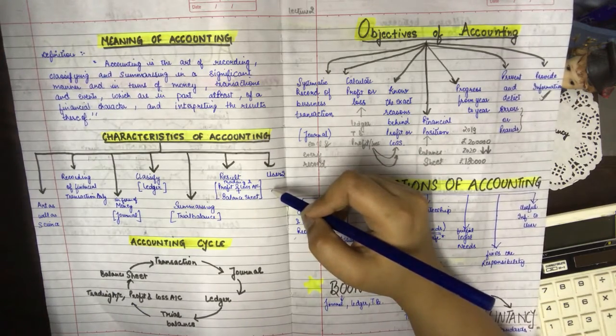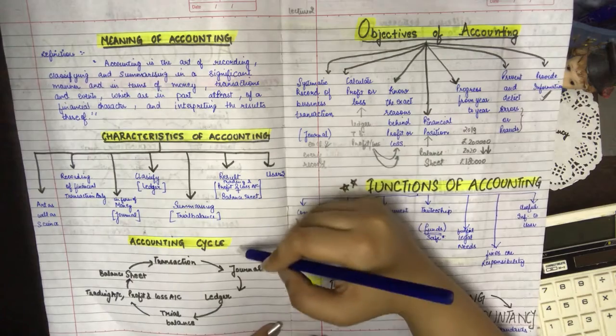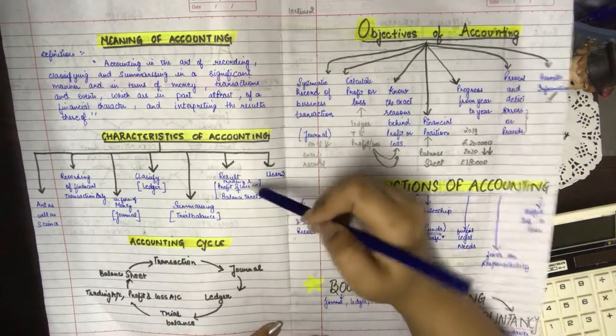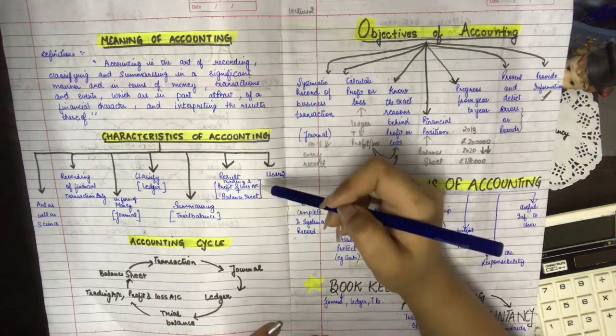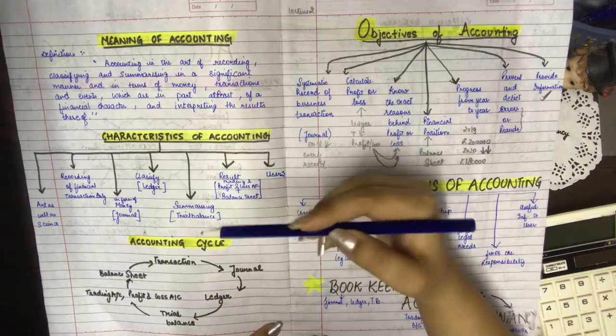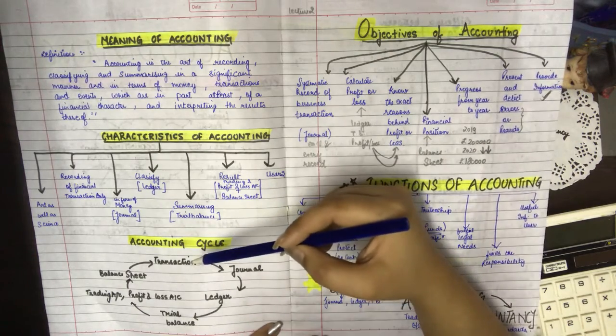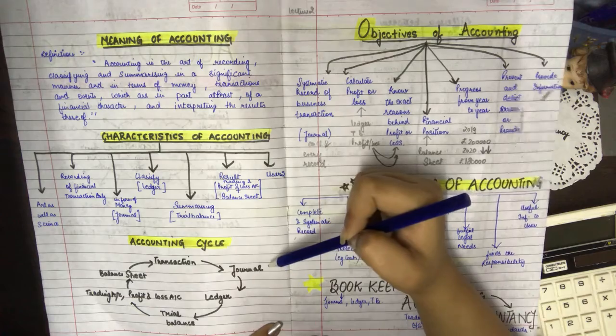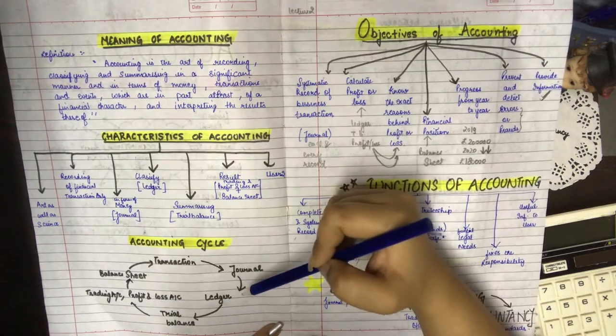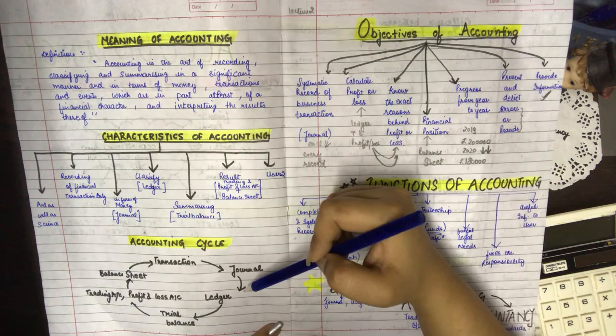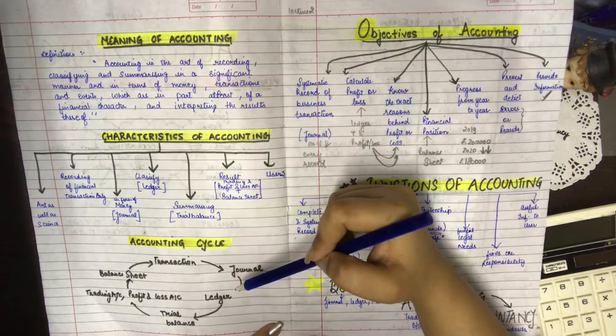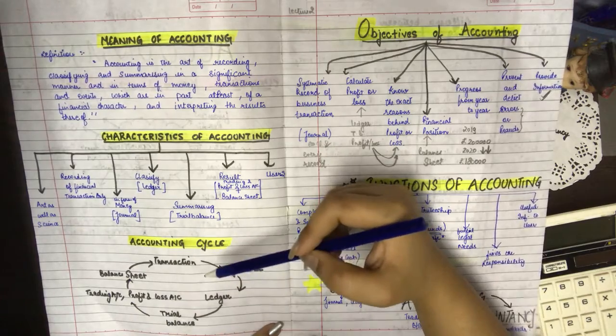Fine. So next we have the accounting cycle. What we have done in characteristic are all covered in accounting cycle. First we have a transaction. All the transactions are recorded first in journal. Then for every entry we make an account. The account of every particular head are maintained, and that accounts are known as ledger. Then the balances of ledgers are picked up, and from that balances we make a list which is known as trial balance.